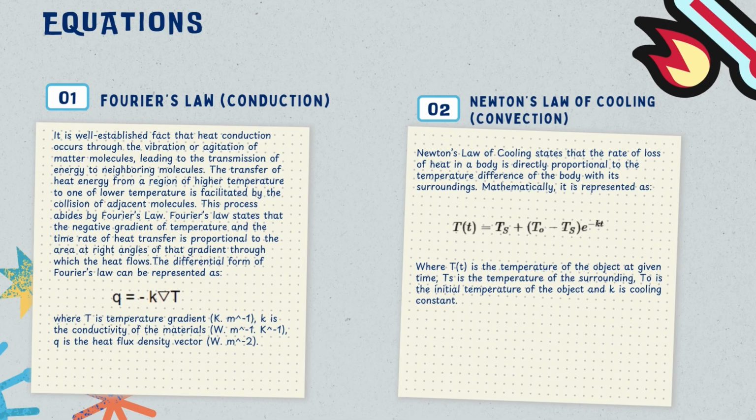I will talk about heat equations, where first is Fourier's law, which is conduction. It can be expressed as q equal to negative k gradient T, where T is the temperature, k is the conductivity of the material, and q is the heat flux density vector. Second is Newton's law of cooling, which is convection, that can be expressed as T at a given time equal to T surrounding plus T naught minus T surrounding, times exponential to the power of negative kt.